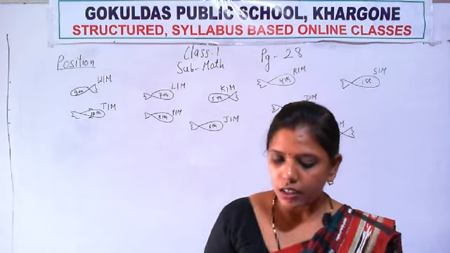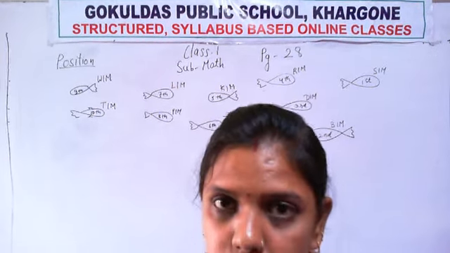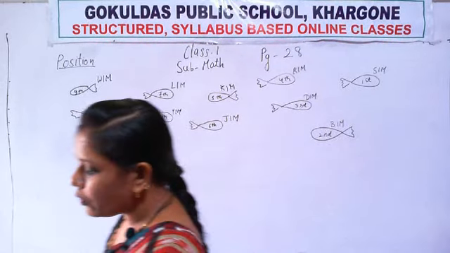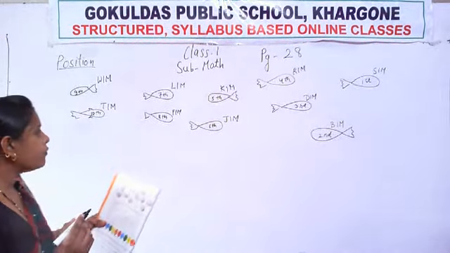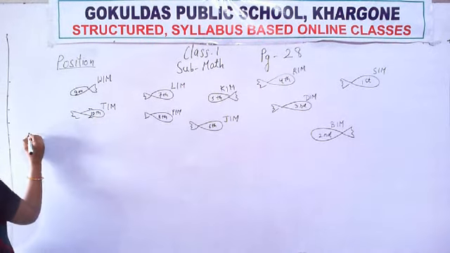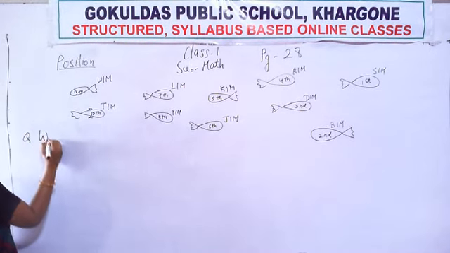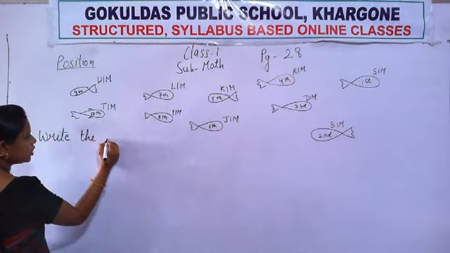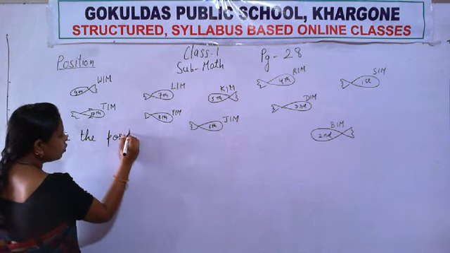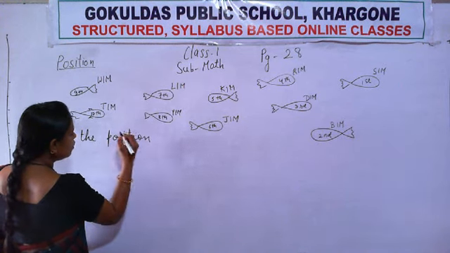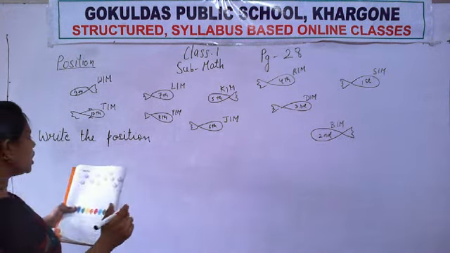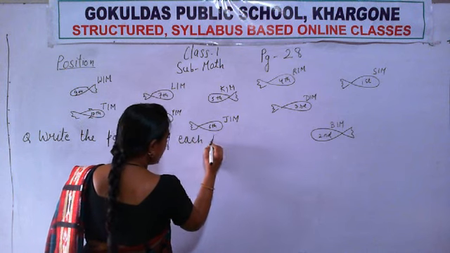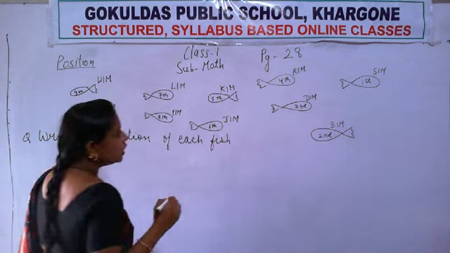Okay, so these are the fishes on which the positions are given, and the name is also written. Okay, now what is the question? Write the position of each fish. What do you have to write? The question is: write the position of each fish. No need to write, you only have to see. Okay, just now no need to write. We have to write the position of each fish.